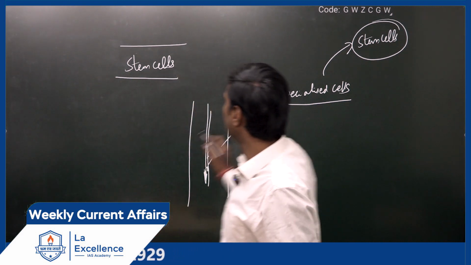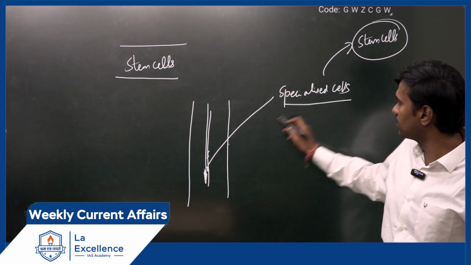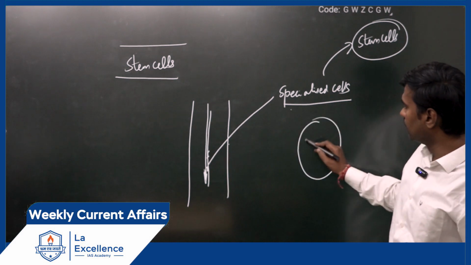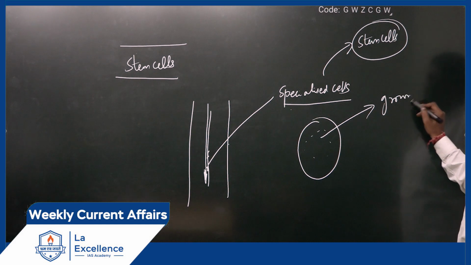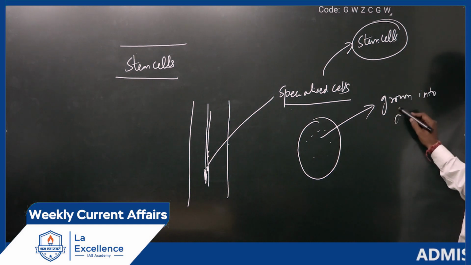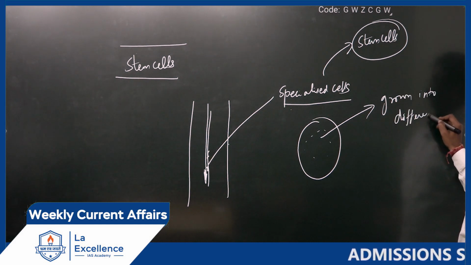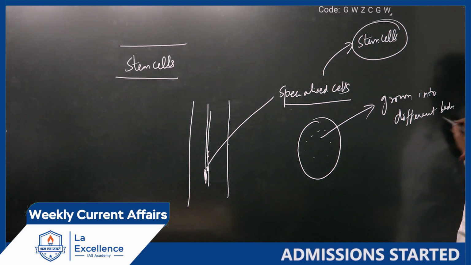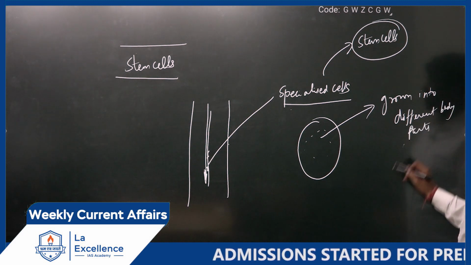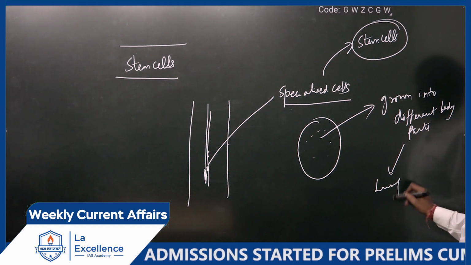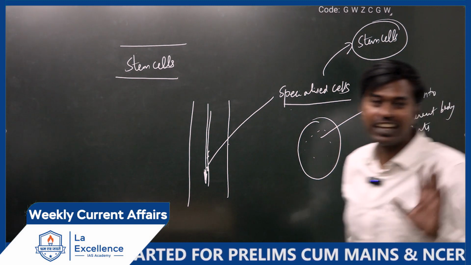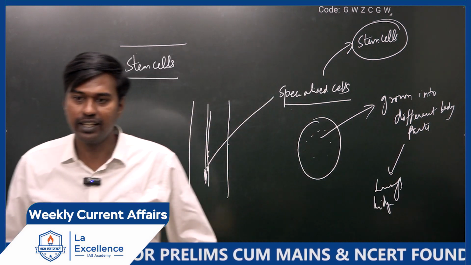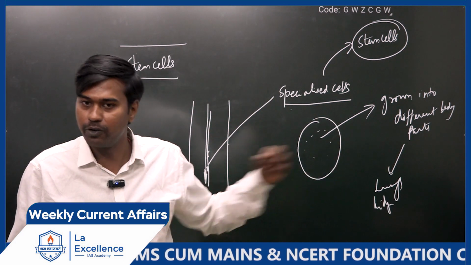But when you take a stem cell and develop it, it will grow into different body parts. For example, you want lungs, kidney, brain, anything can be grown in the lab. Is it clear? You have to collect the cell from our body.